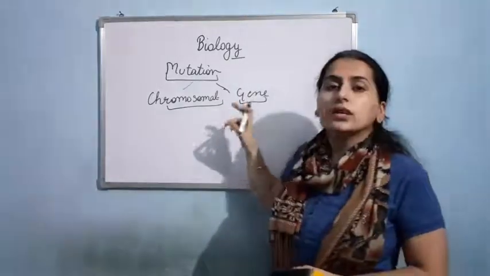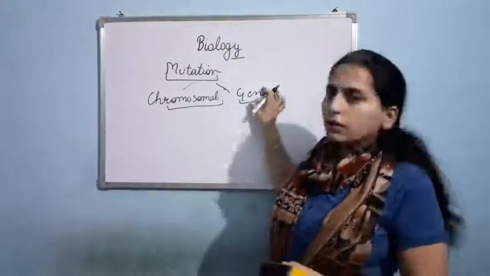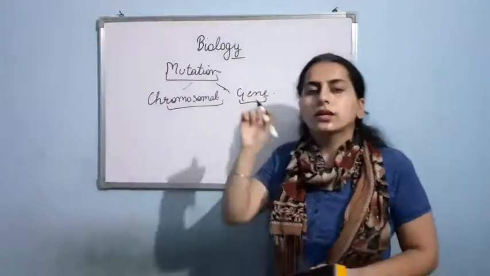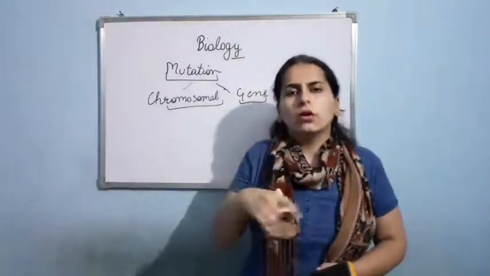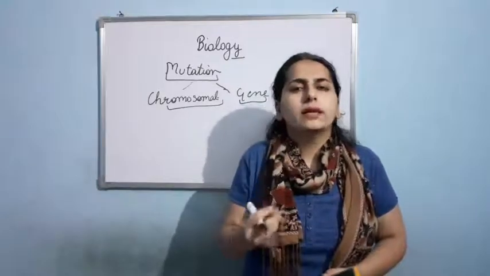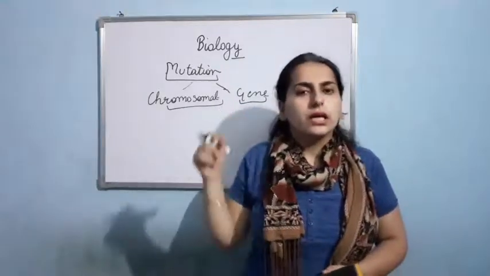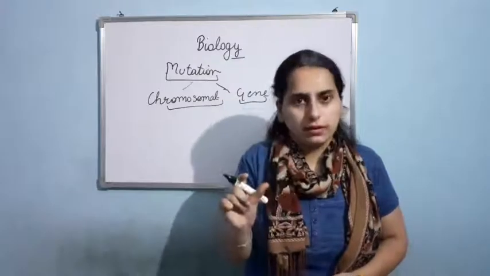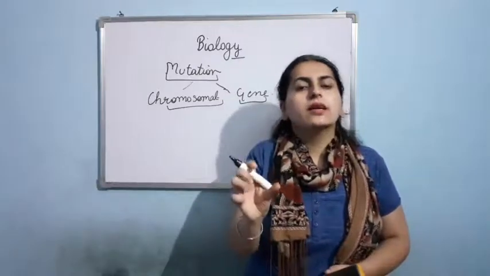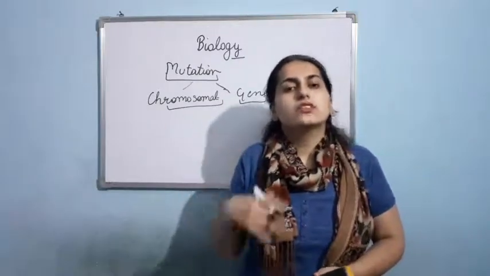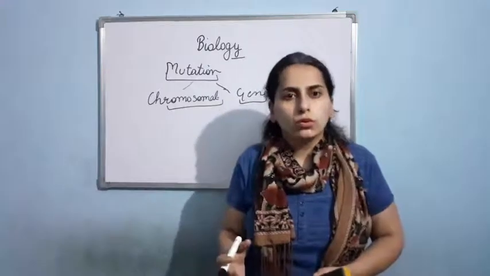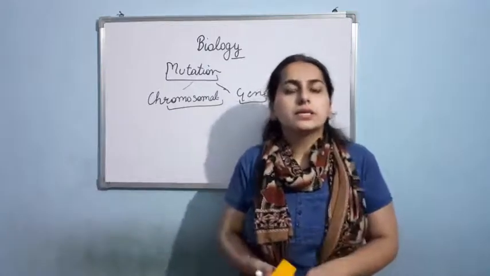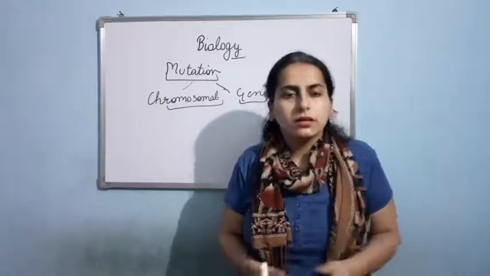But in the gene mutation, there is a change in one or two or maybe more base pairs in the DNA. If we talk about the structure of the chromosome, there are base pairs present.